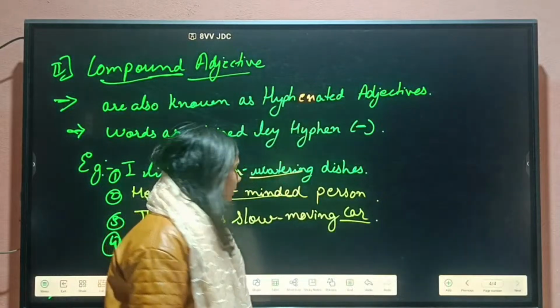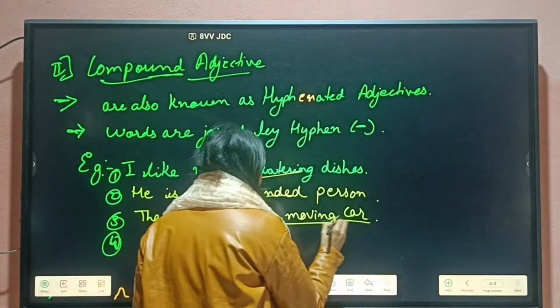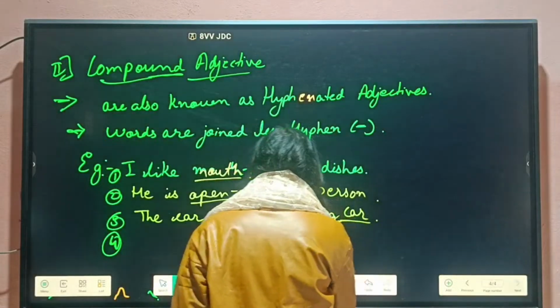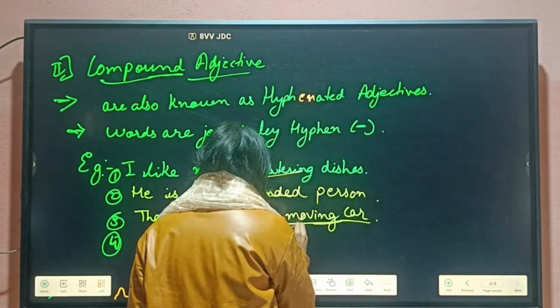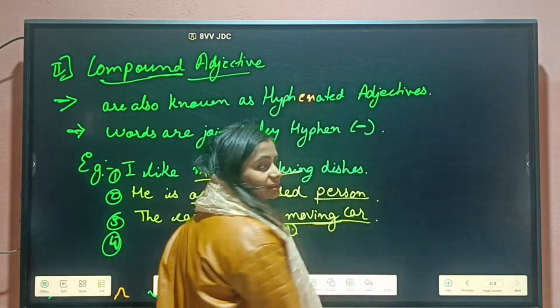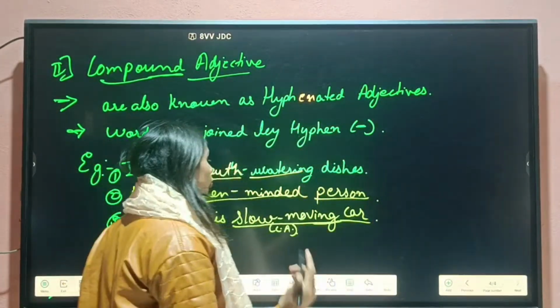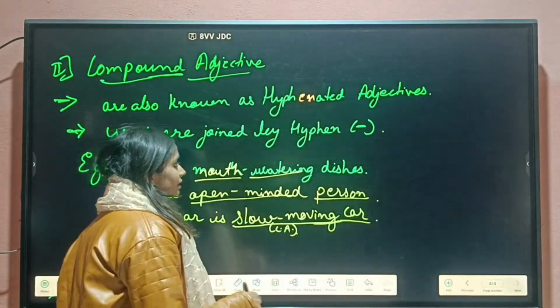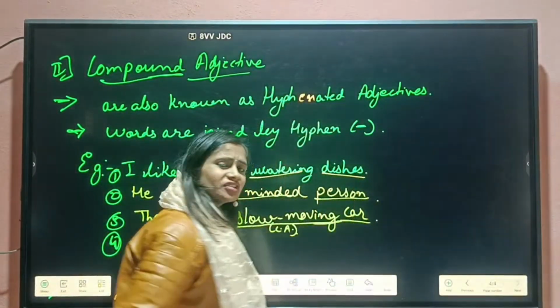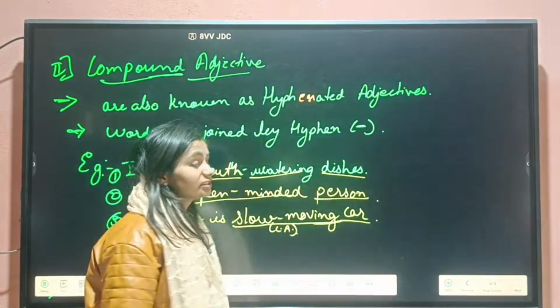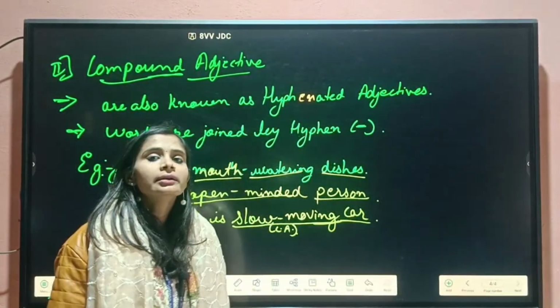Car is a noun, so we are describing the quality of the car, that the car is slow-moving. So slow-moving is our compound adjective. Here person is the noun, so open-minded is our compound adjective. Here also dishes is a noun, and we are describing the quality of dishes, that they are mouth-watering dishes.